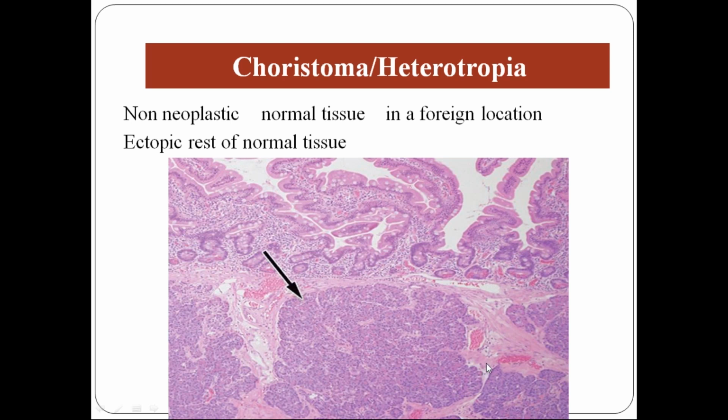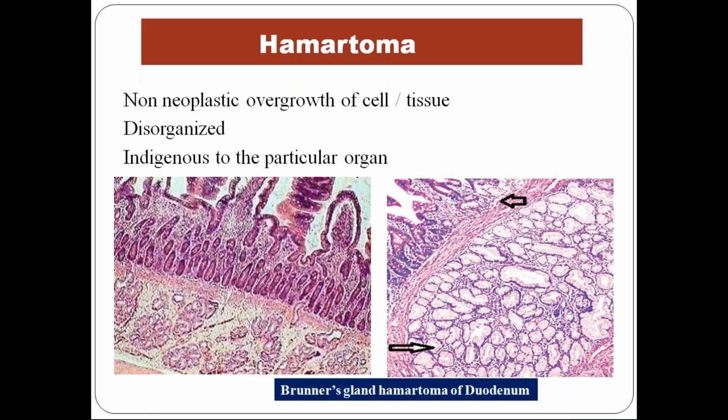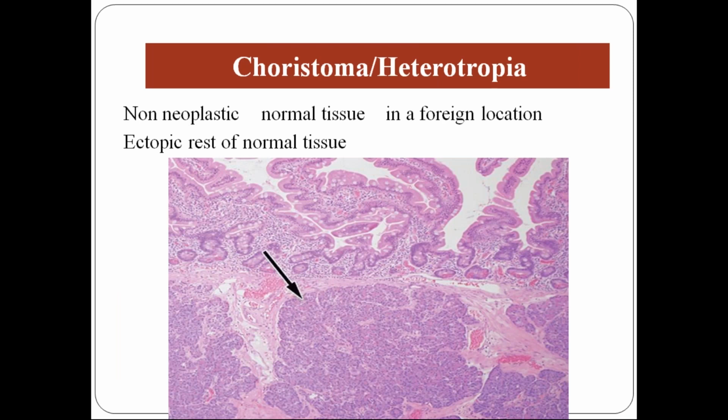In the submucosa, at the arrow I'm pointing to, are the islet cells of the pancreas. It's normal islet cells only. Normal growth of the islet cells, but it should not be present in the jejunum, yet it is present in the jejunum, a foreign location. For that, the term given is choristoma and heterotopia.